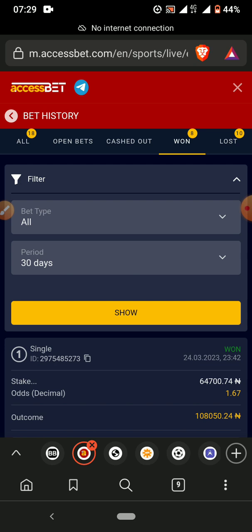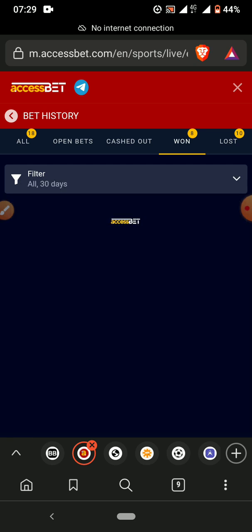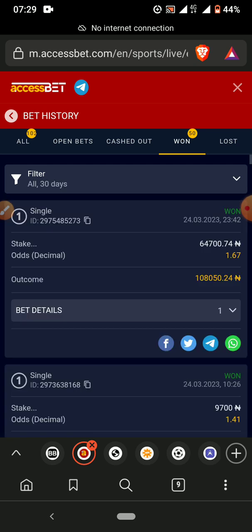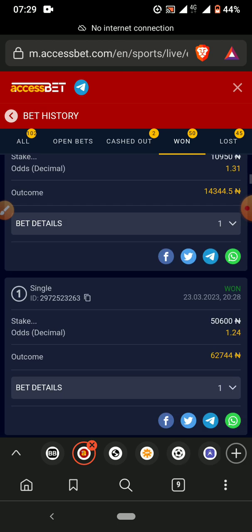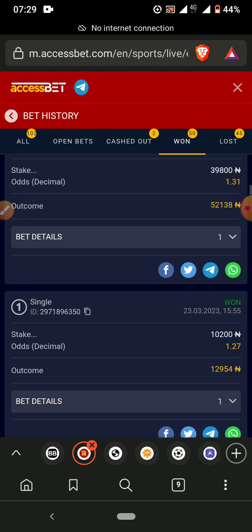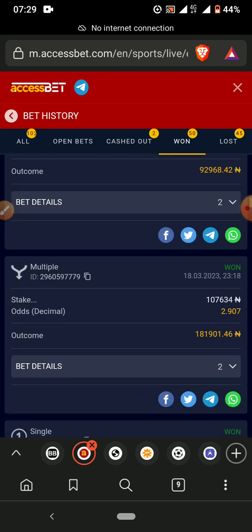So you can use it. You must not use Access Bet. I use Access Bet because it's easier for me, but if you don't have Access Bet, it's fine. So these are all games that I won. Most of them are arbitrage. As you know, I do arbitrage a lot.